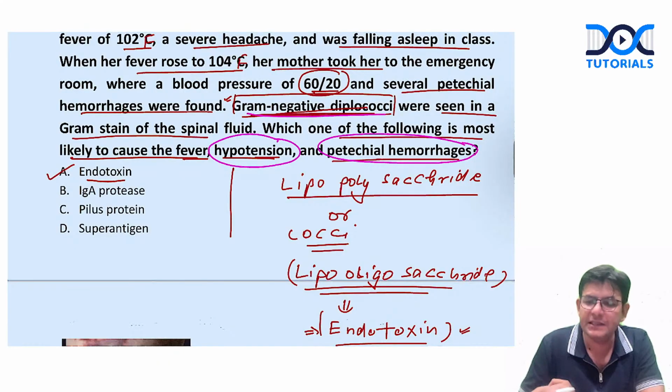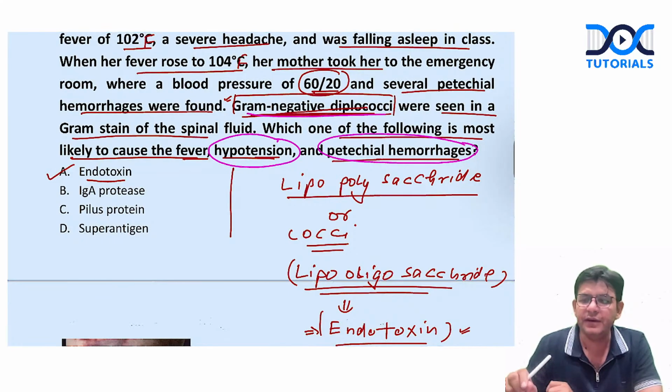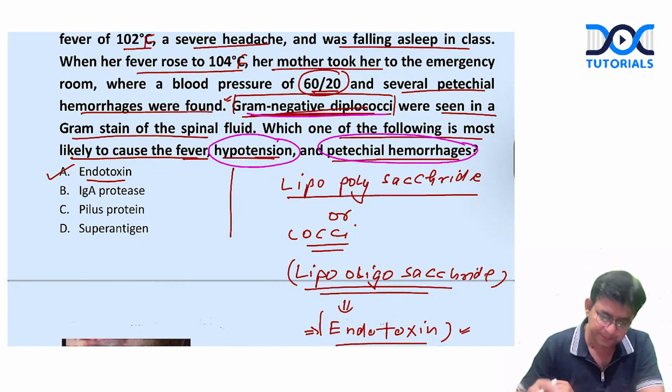Meningococcal meningitis is special in that it comes with rashes, with petechial hemorrhages. Is it fine, guys? This type of understanding should be there in tackling these types of MCQs. Definitely you will get this somewhere.